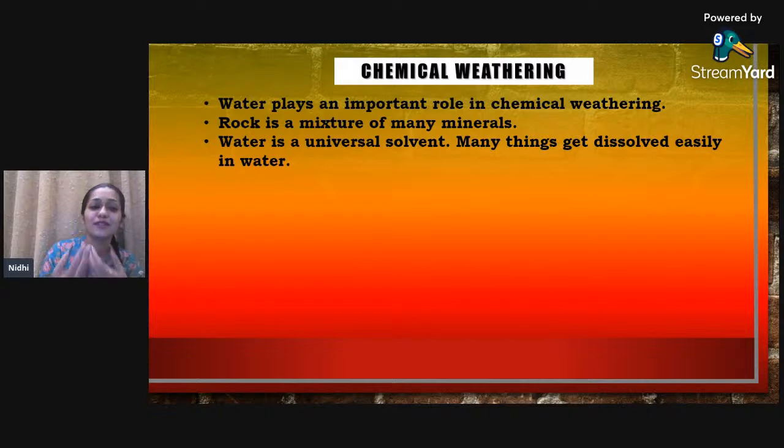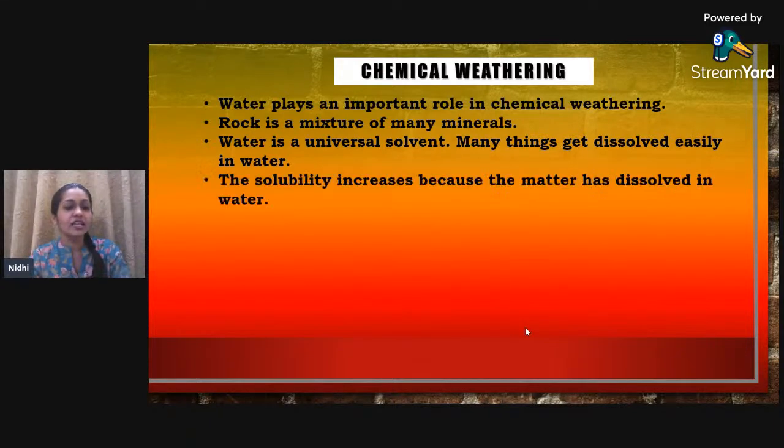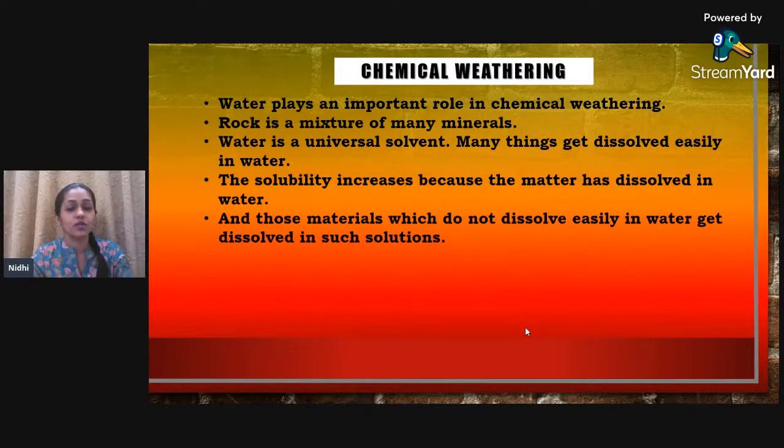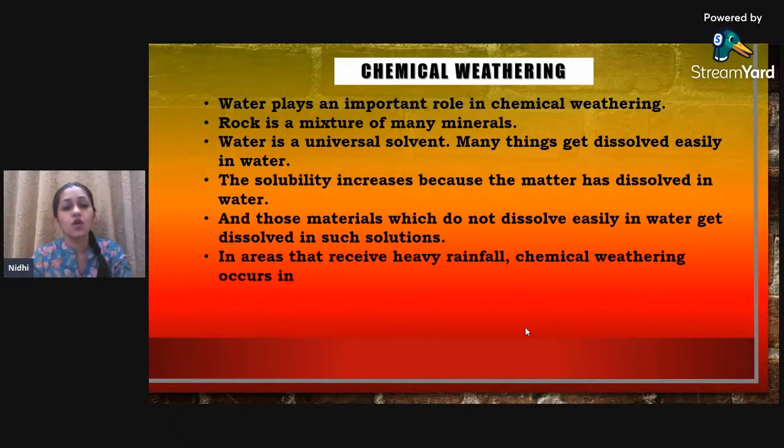ठीक है, जैसे कि हमारे मिनरल्स जो रॉक्स के अंदर होते हैं. All right. Moving ahead, the solubility increases because the matter has dissolved in the water. So, the solubility means जो पानी के अंदर मिनरल्स होते हैं उसकी मात्रा वो इंक्रीज हो जाती है, बिकॉज ऑब्वियसली there are many minerals which had got dissolved into the water, and those materials which do not dissolve easily in water get dissolved in such solutions. और जो पानी के अंदर डिसॉल्व नहीं हो पाते हैं वो ऐसे सॉल्यूशंस के अंदर डिसॉल्व हो जाते हैं.